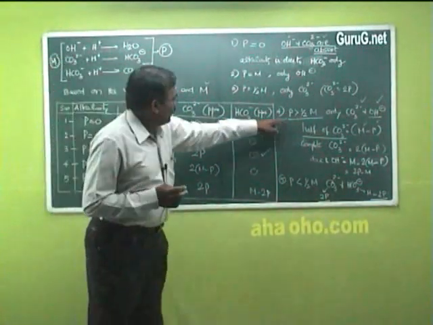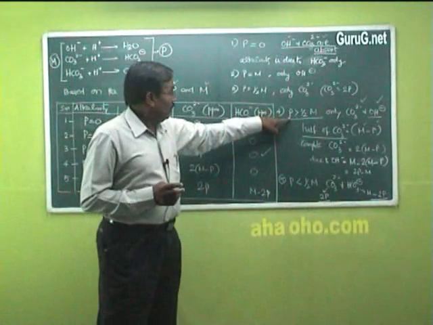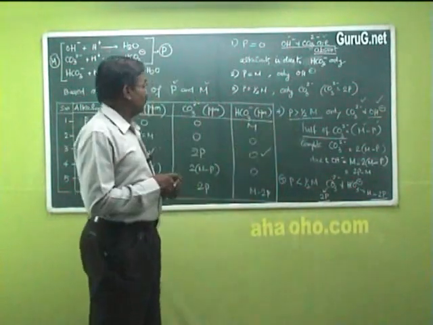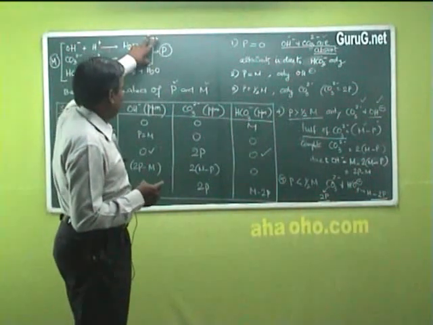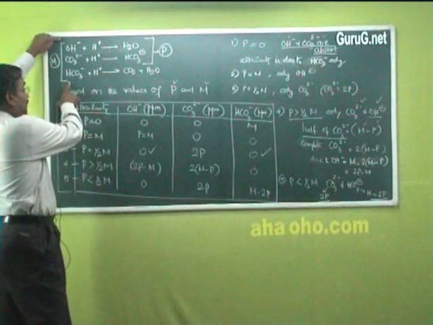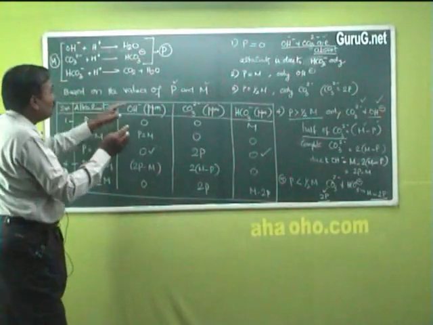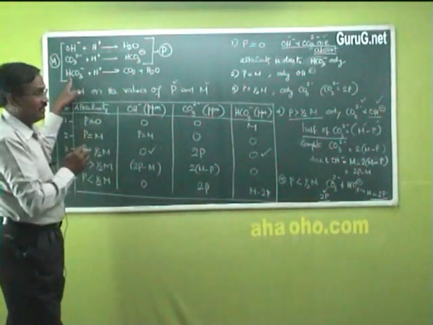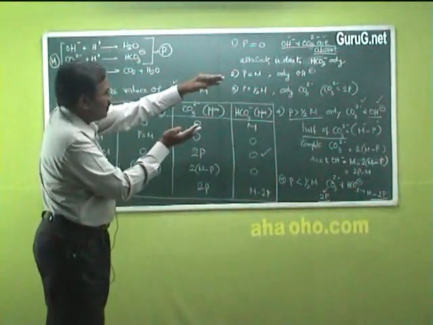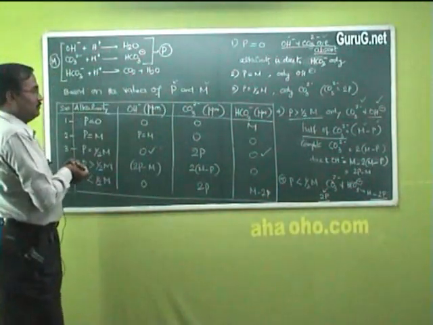Once this phenolphthalein alkalinity is greater than half of the methyl orange, it means there is no bicarbonate in water. Water has only carbonate and hydroxide.